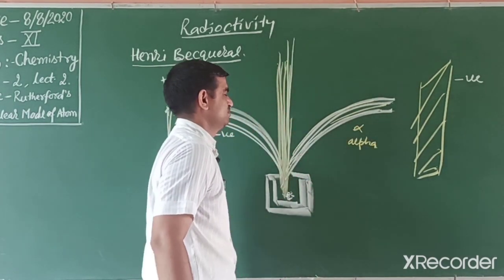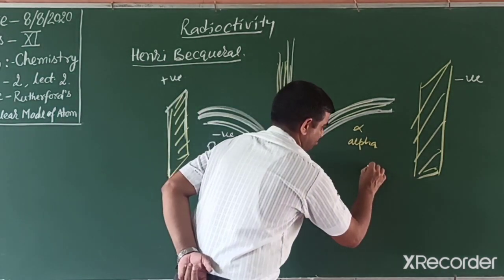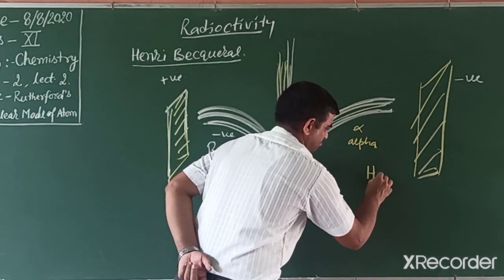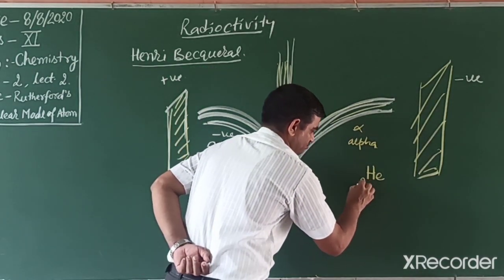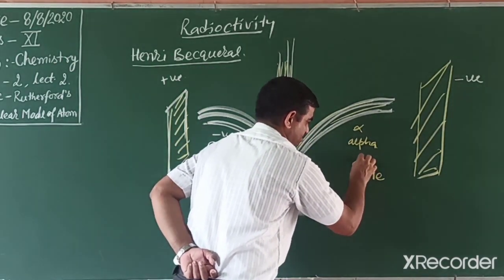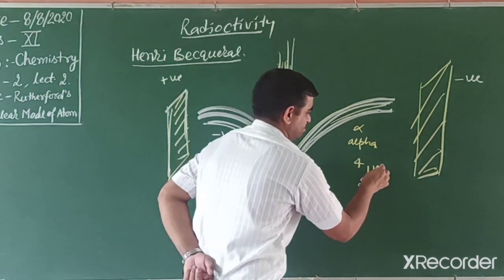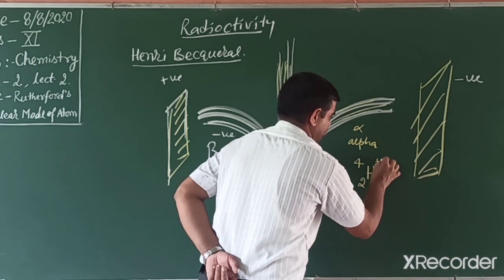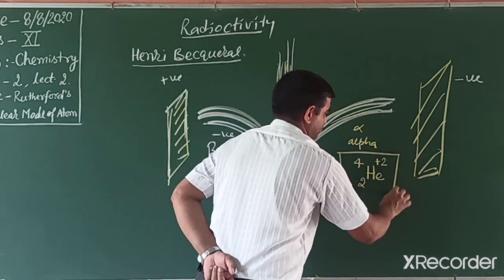Alpha is a helium nucleus. We write helium with the atomic number on the lower side and the mass number on the upper side, but if you remove the 2 electrons, that is a helium nucleus. So alpha is a helium nucleus.